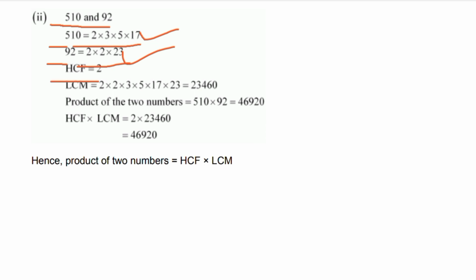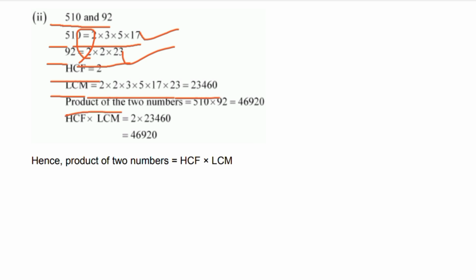HCF is equal to 2, since 2 is common to 510 and 92. LCM is equal to 2 into 2 into 3 into 5 into 17 into 23 is equal to 23,460.